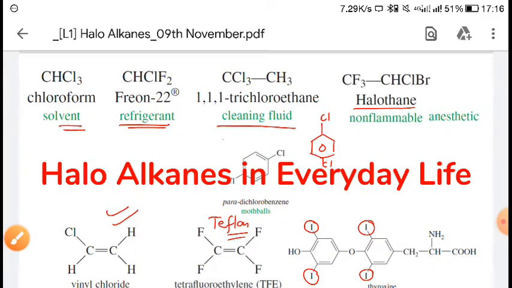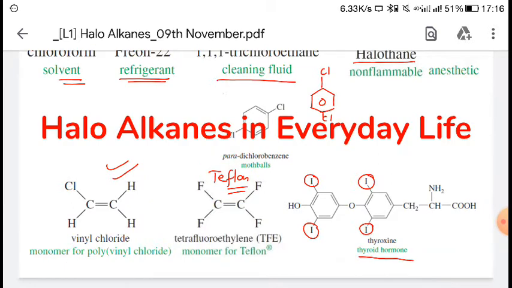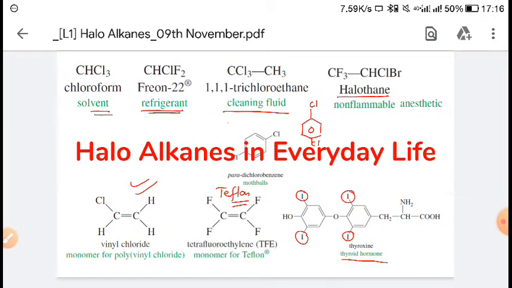After that, there is vinyl chloride, which is used in the preparation of the monomer of polyvinyl chloride. You can see here vinyl chloride, and this is Teflon. And this is thyroxine, a medicine which is used. So these are some of the basic haloalkanes which are used in our everyday life.